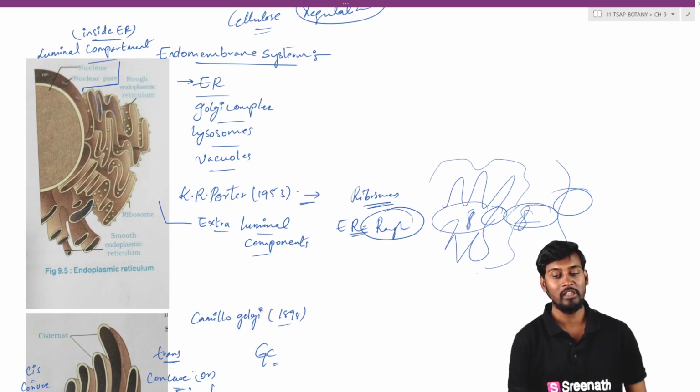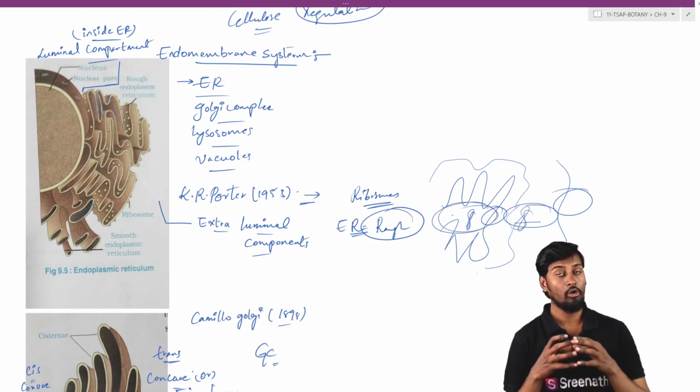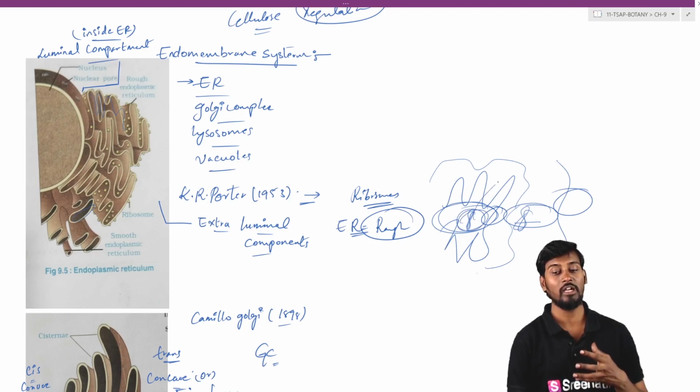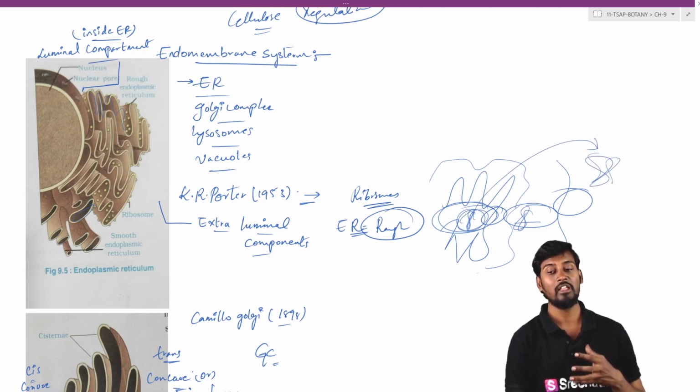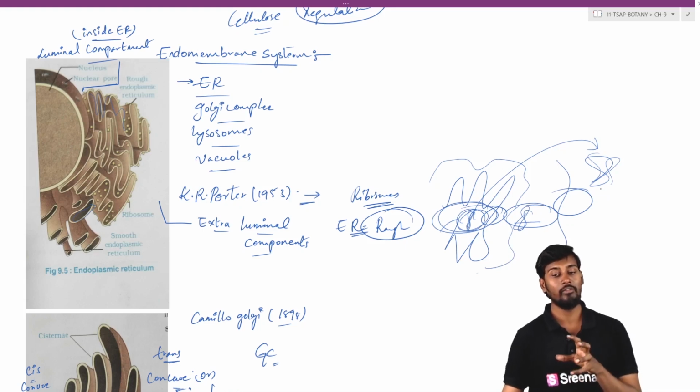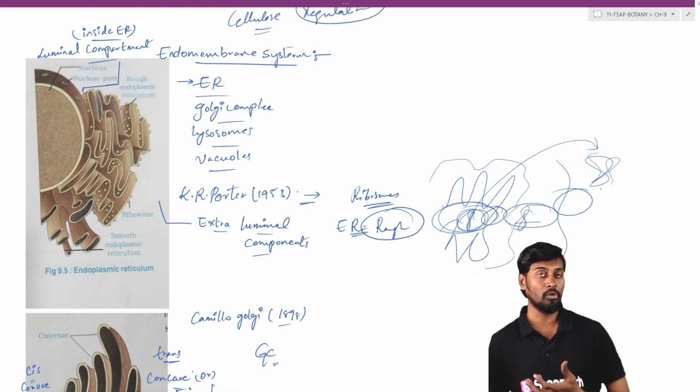And whatever the component which are present within the luminal part, that is within the inside of the ER, that consistency ante dani yokka composition edaitundo that is generally equal to that of the consistency present out of the cell. So we can see that whatever the arrangement is there, the ER is generally involved in the protein synthesis.